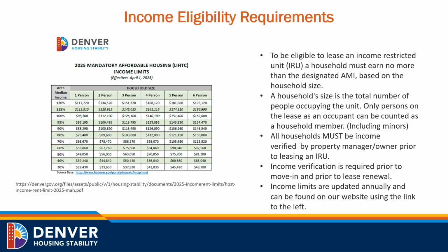To be eligible to lease an income-restricted unit, or IRU, a household must earn no more than the designated AMI, and that's based on the household size. A household size is the total number of people occupying the unit. Only persons on the lease as an occupant can be counted as a household member, and that does include minors.